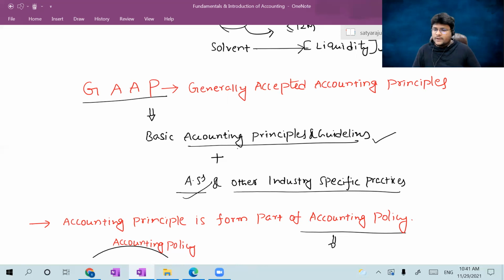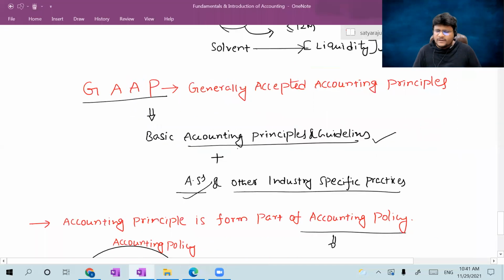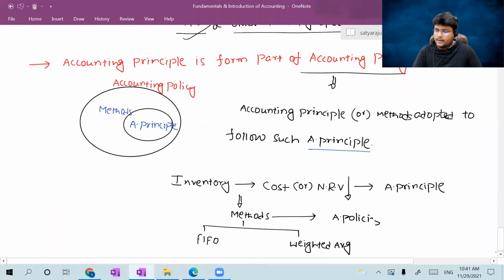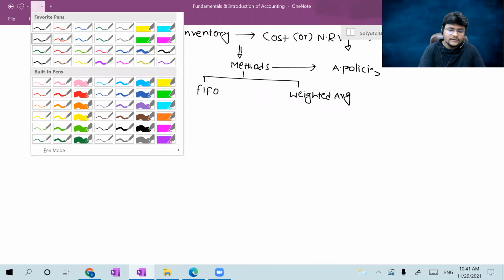So let me continue further, guys. The ultimate meaning of GAAP is nothing but the basic accounting principles, the guidelines, accounting standards and other industry specific accounting practices. One more thing I want to discuss related to accounting standards. Just one thing, guys.